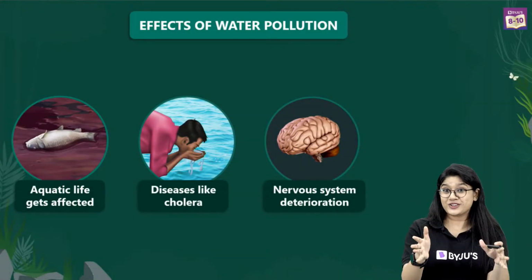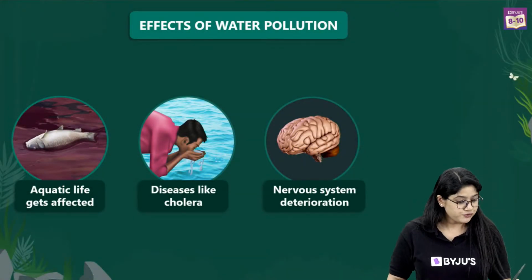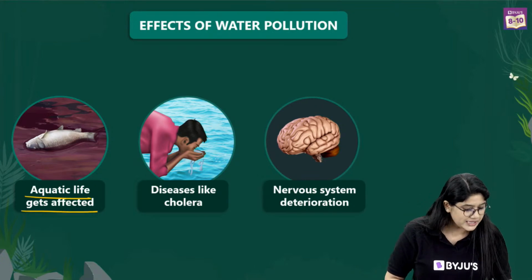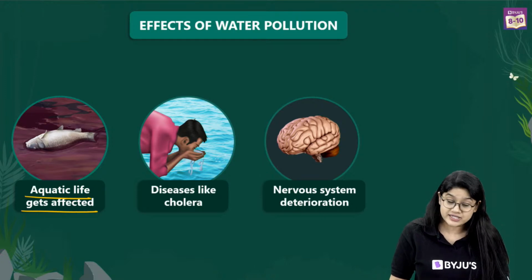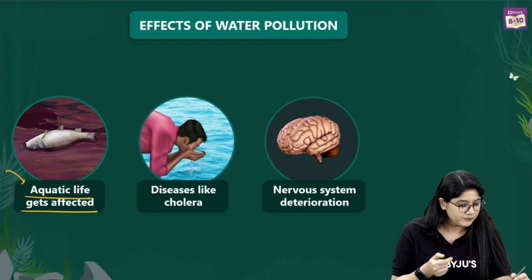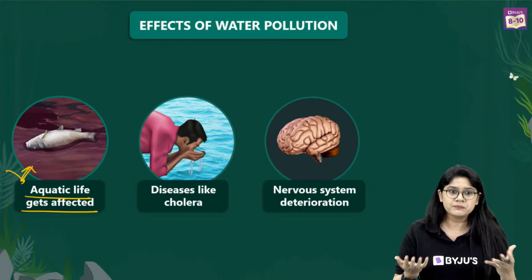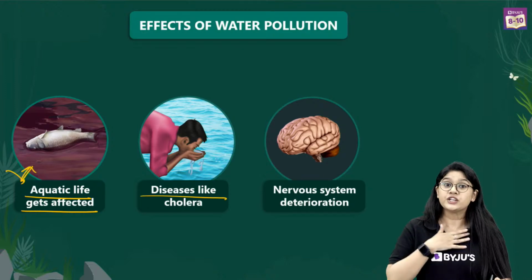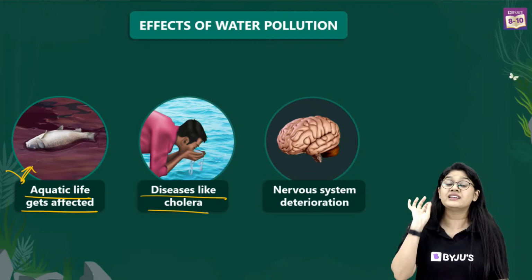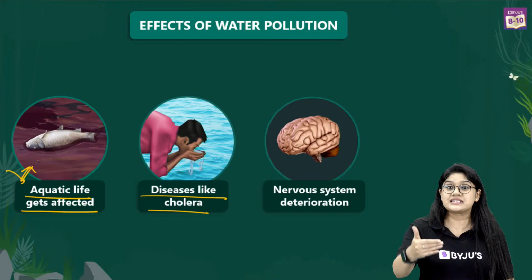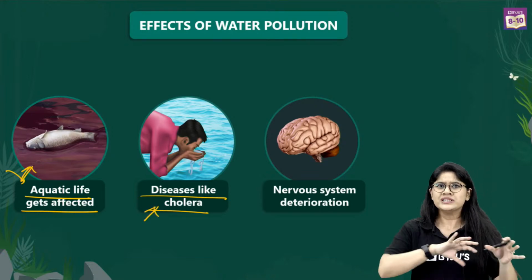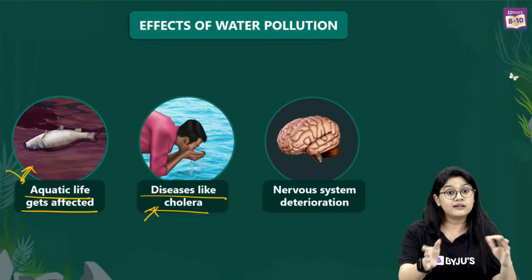So whatever points that you have said are here with us. First of all, if the water quality is getting decreased, we'll see the aquatic life getting affected, right? The eggs of the aquatic animals will get destroyed, right? And of course, fishes like this will die. Along with that, humans like you and me will be getting affected because if we drink contaminated water, we might get diseases like typhoid, right? And cholera. So in the contaminated water, these microorganisms will be there.